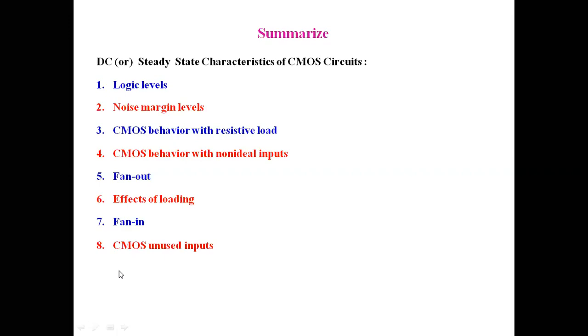So this is all about the behavior of the CMOS circuit in the static, that is, the steady state. In the next class, we will discuss the dynamic characteristics of CMOS, and these are very, very important. I hope you understand this, and if you have any doubts, you can ask me.